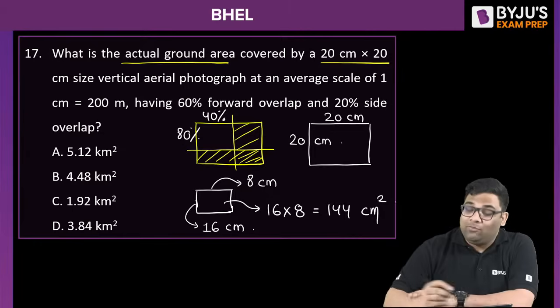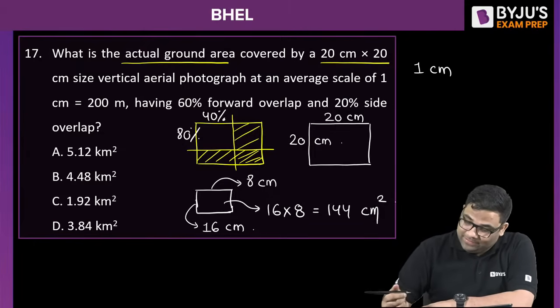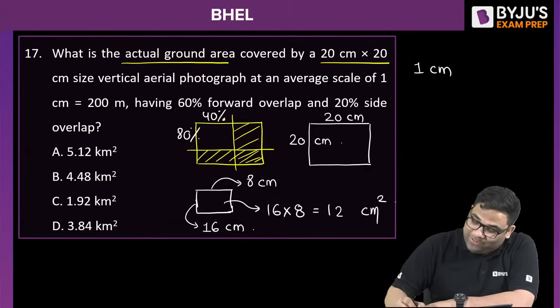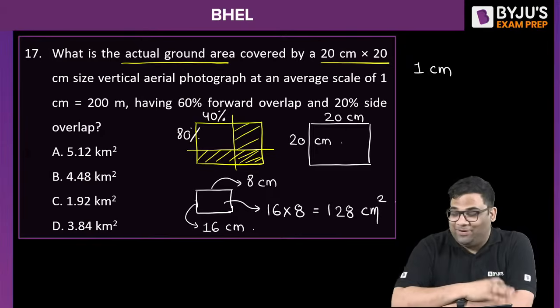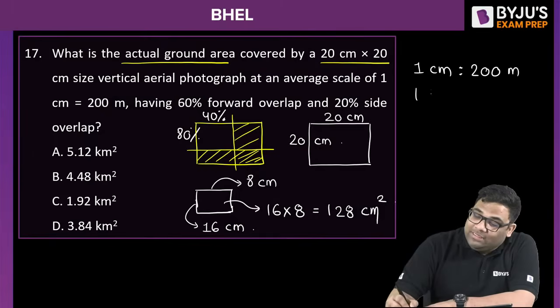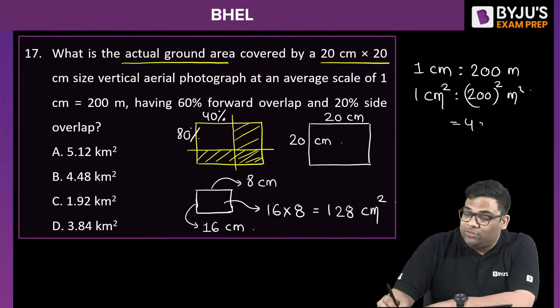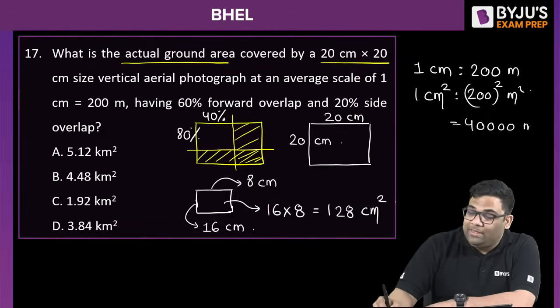Now the scale is given what? It is given 1 centimeter, 128. Correct, 128. So the scale is given what? 1 centimeter is to 200 meter. So 1 centimeter square will be how much? 200 meter square, right? This is how much? 40000 meter square.